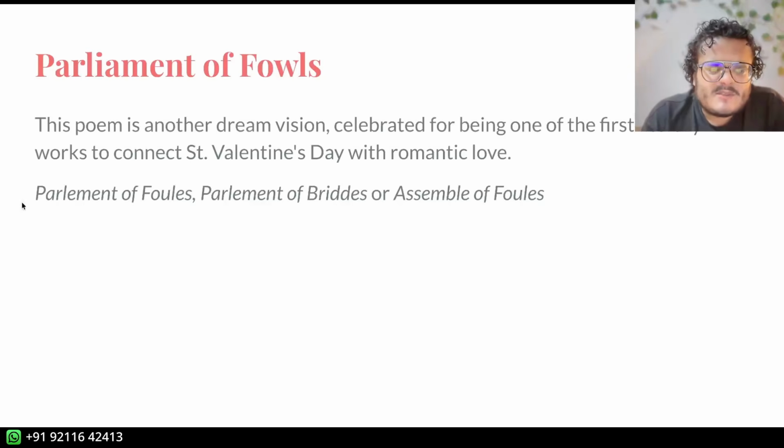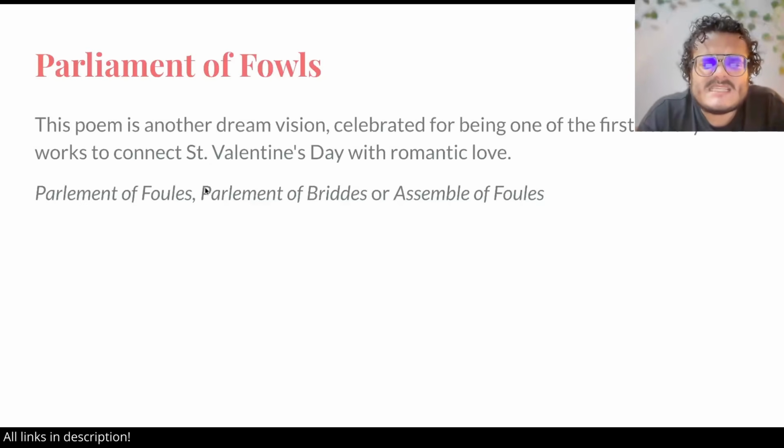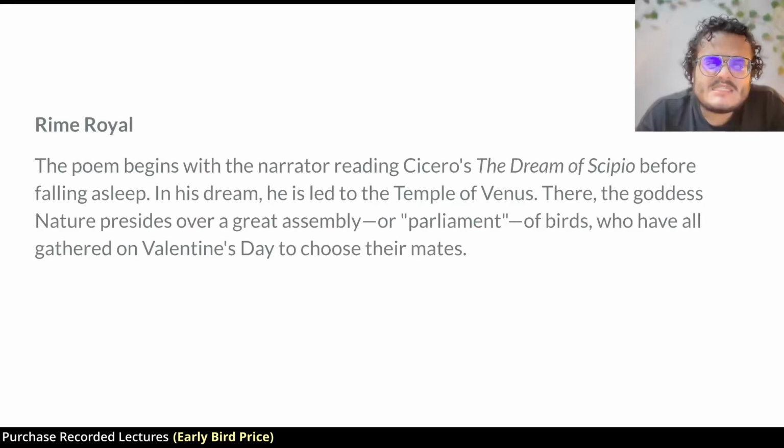It has other names too, in the different fragments: Parliament of Fools, as you can see, Parliament of Birds, or Assemble of Fools. So these are fowls or they say fools. So ow and oo, this is the great vowel shift. It is written in the Rhyme Royal stanza, and it is going to be also a dream vision.